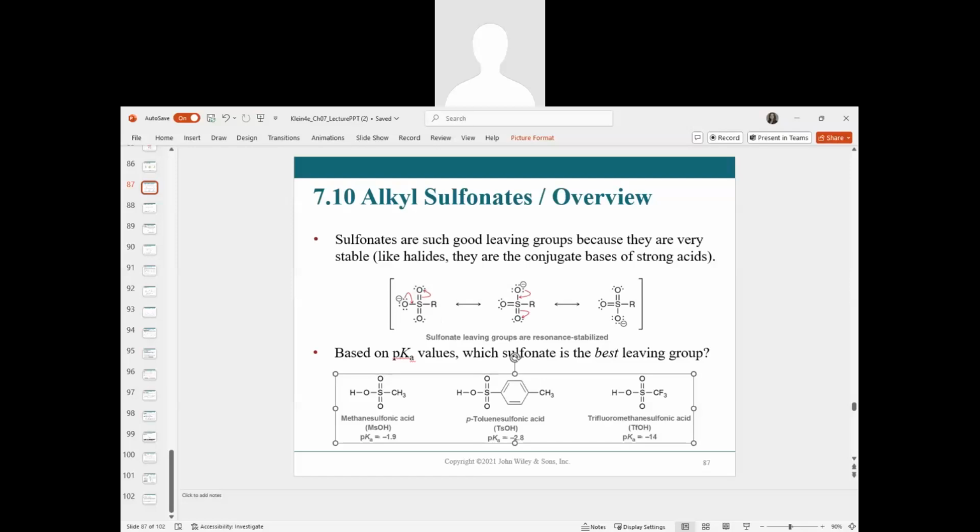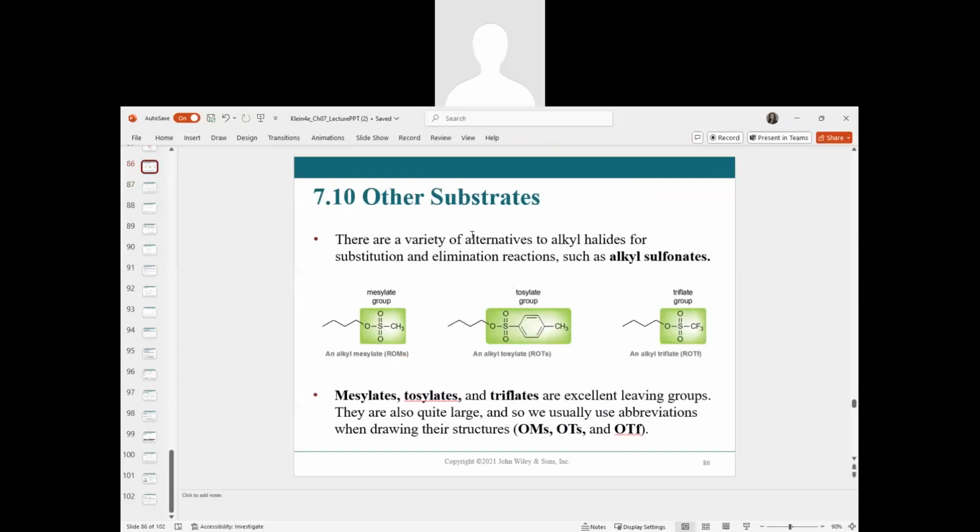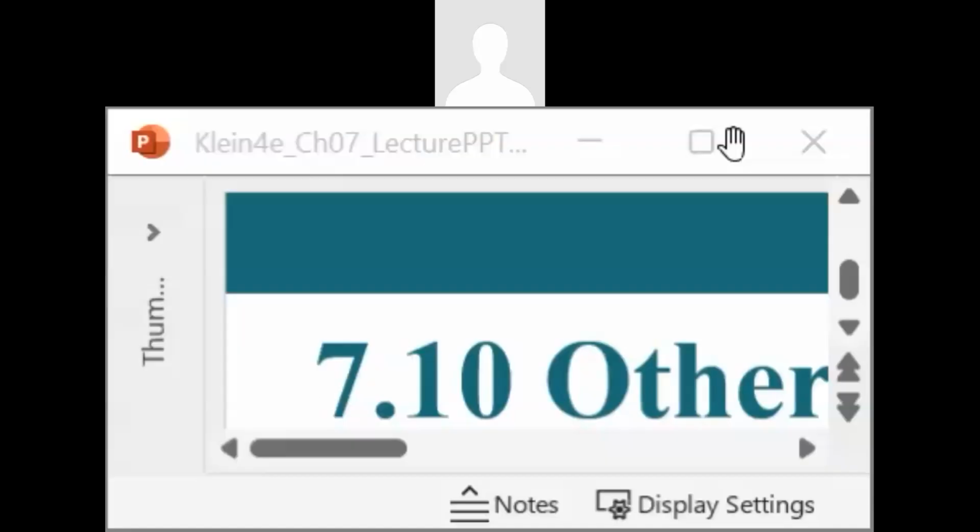In section 10 from chapter 7, we're introduced to some additional substrates that can be used in addition to alkyl halides, such as these sulfonates. So we have these alternatives to our alkyl halides, and let's take a look at some of them that are shown here.